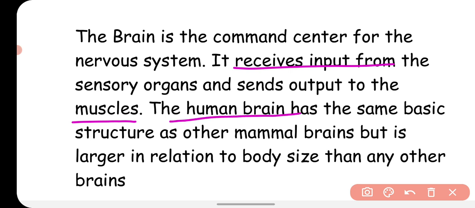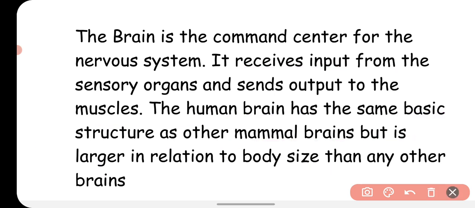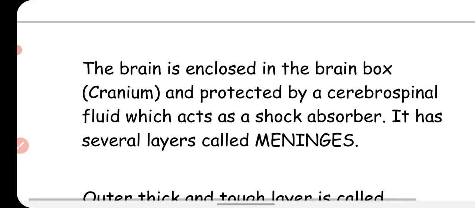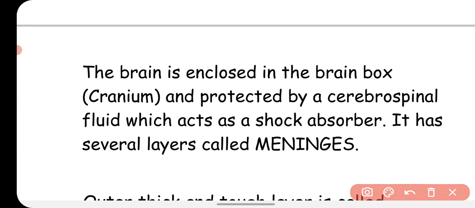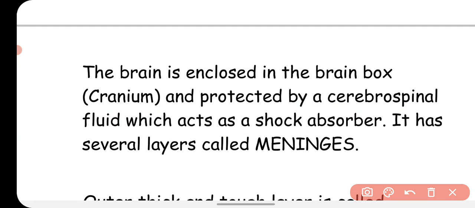The human brain has the same basic structure as other mammal brains, but it is larger in relation to the body size than any other brains. The brain is enclosed in a brain box, which is called cranium, and protected by a fluid which is called cerebrospinal fluid. This cerebrospinal fluid acts as a shock absorber, and the brain has a protective layer around it that is called meninges.